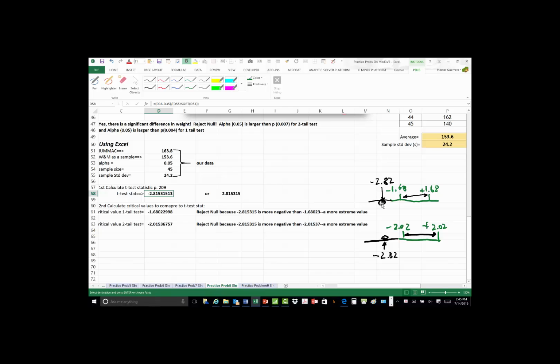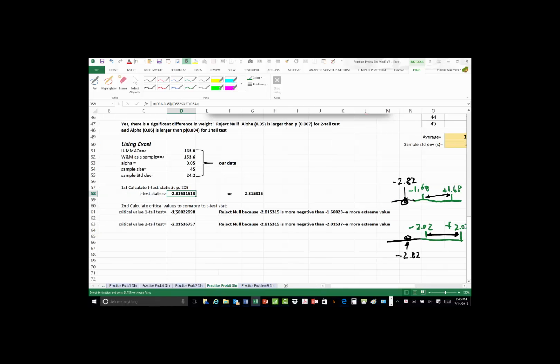And if my sample value falls inside that critical value, I cannot reject the null hypothesis. If it falls outside, I will reject the null hypothesis. And by the way, in both these cases, the test statistic does fall outside the region, so I will reject in both cases.